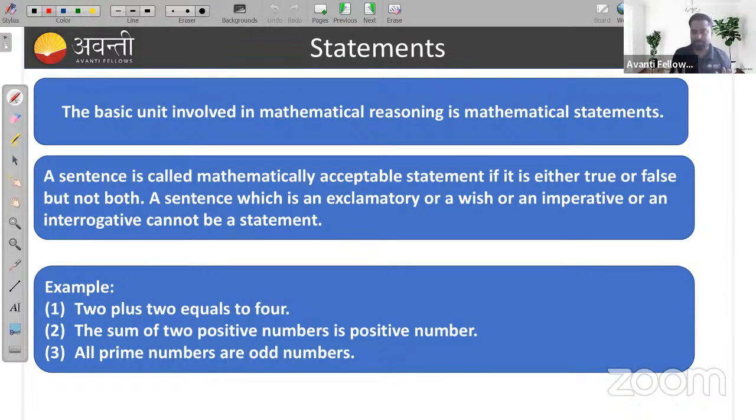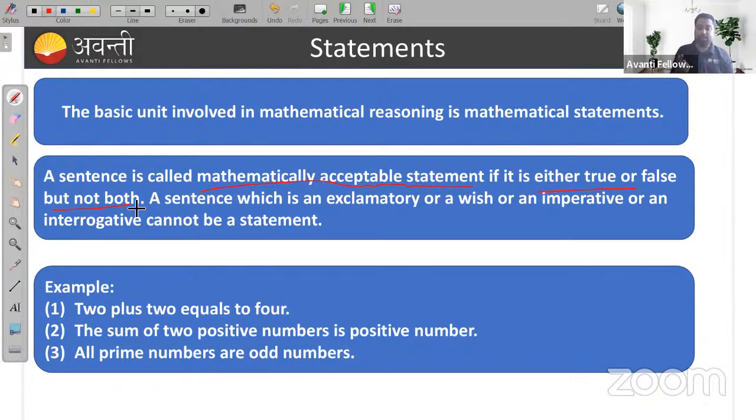You can see it on your screen: a sentence is called a mathematically acceptable statement if it is either true or false, but not both at a time. It can be either true or false.